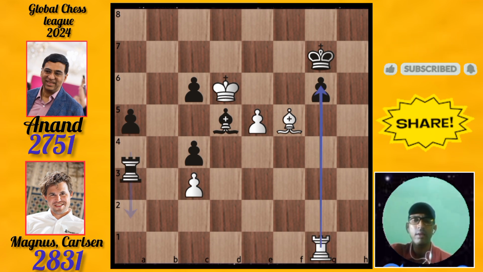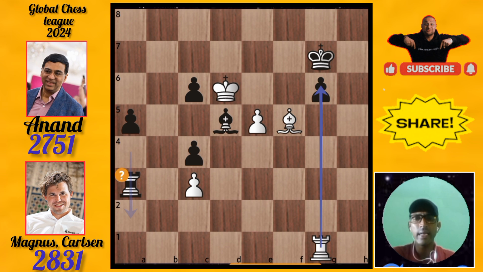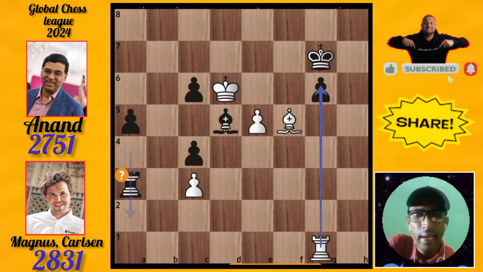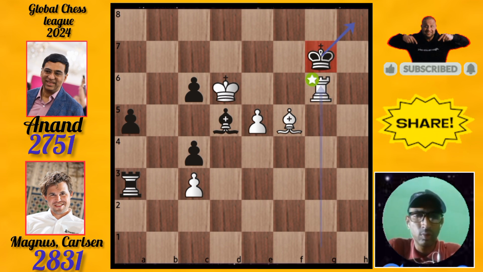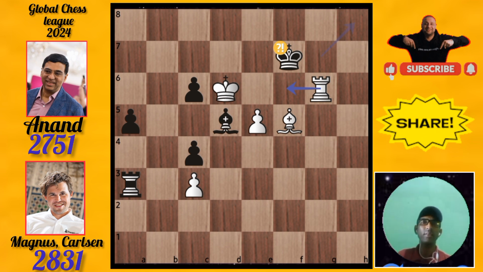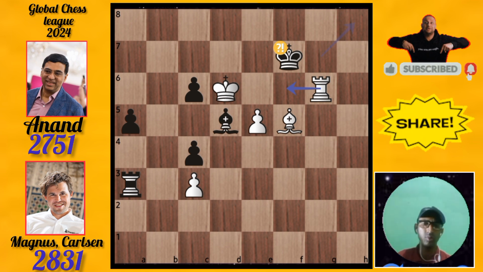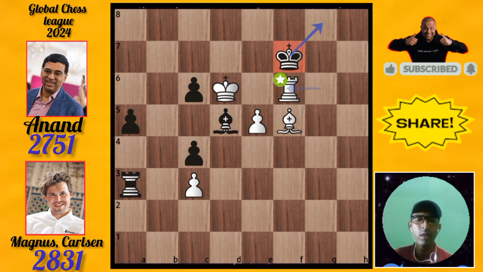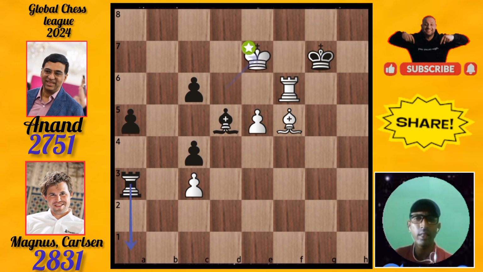Viswanathan Anand. He played his rook to a3. He made a mistake because now Magnus captures the pawn with the rook. Now the king goes to f7. This is the 40th move, king f7. This is an inaccurate move. Now he puts the check. Then go there. Then go there.